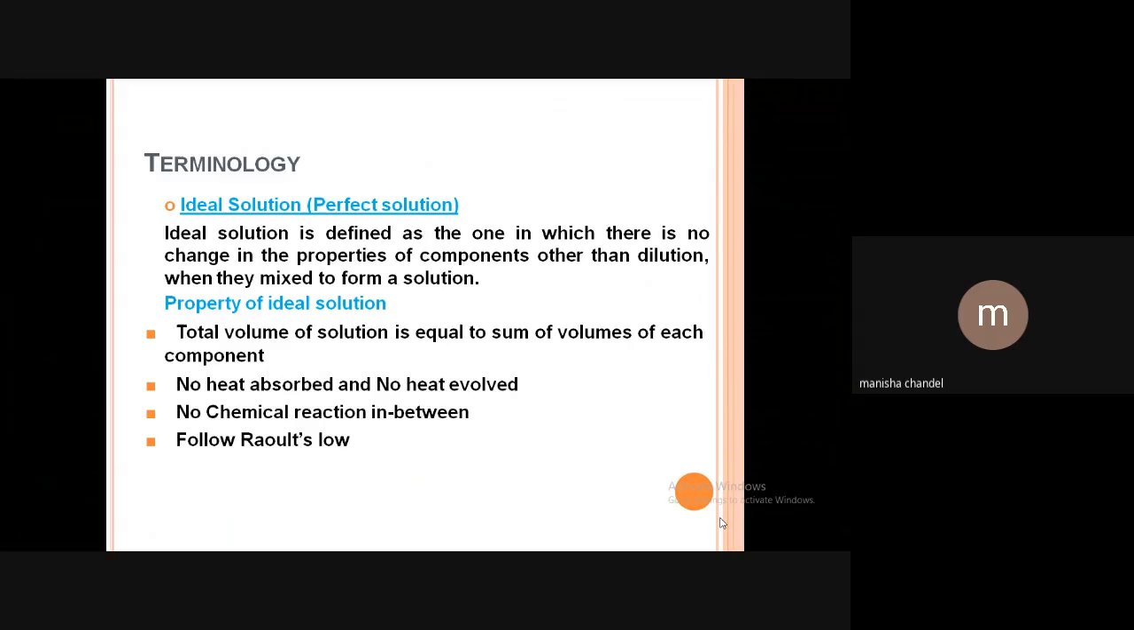Properties of ideal solution. First property is that the total volume of the solution is equal to the sum of the volumes of each component. Second, no heat absorbed and no heat evolved. Third property is no chemical reaction in between. And fourth one is that an ideal solution follows Raoult's law.